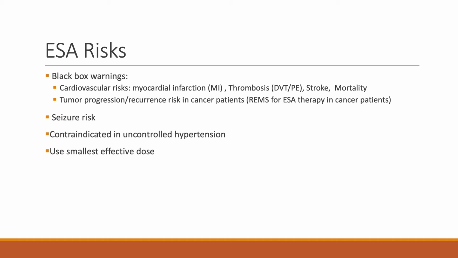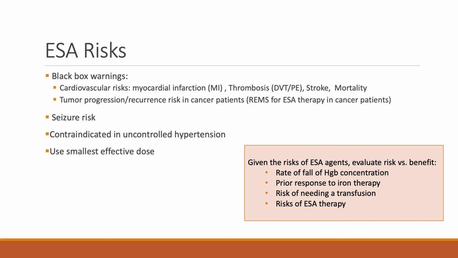Some additional considerations that may help you determine the best course of action are to assess the rate of hemoglobin concentration change, which may indicate the likelihood of needing a transfusion, prior response to iron therapy, the risk of needing a transfusion, as well as the risks of ESA therapy.